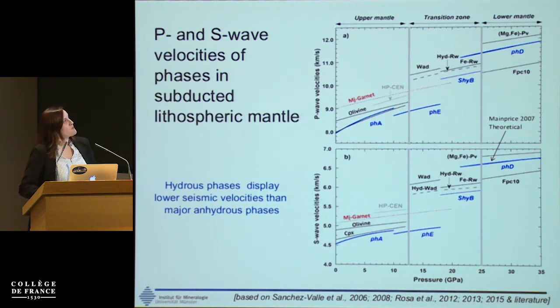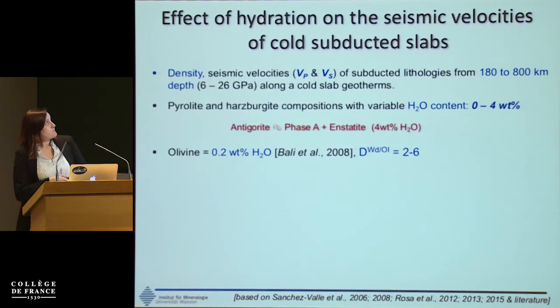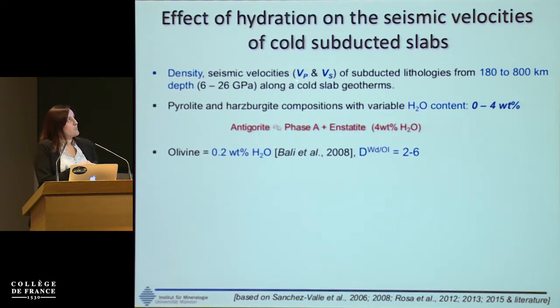And with this information, we can now model the densities and seismic velocities of subducted lithologies between 180 and 800 kilometers depth, which means 6 to 26 gigapascal, and we do that along cold slab geotherms.